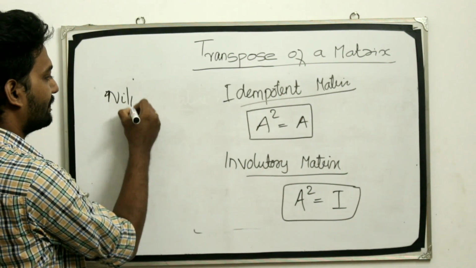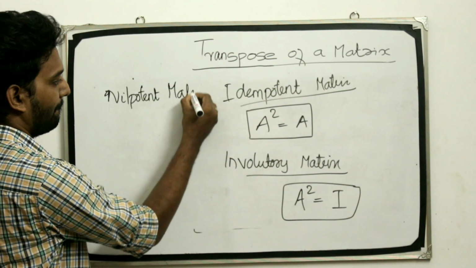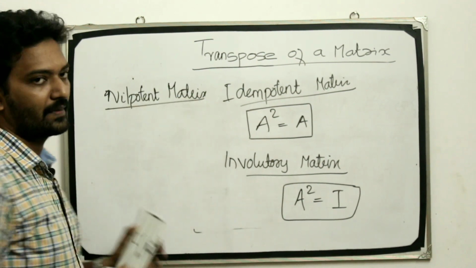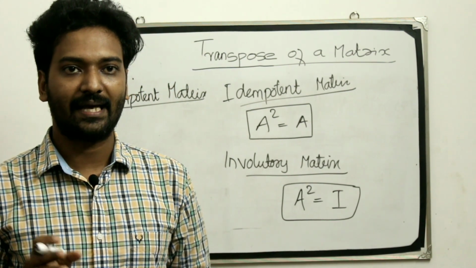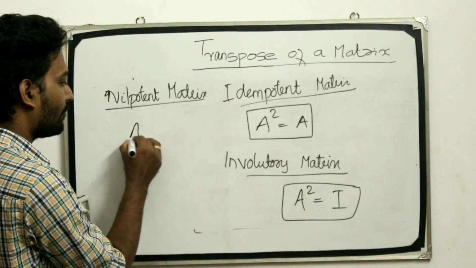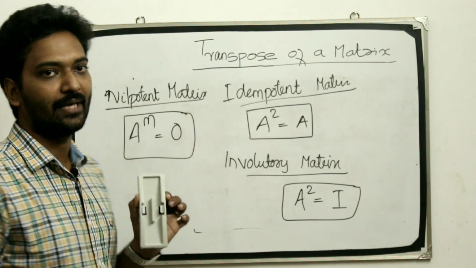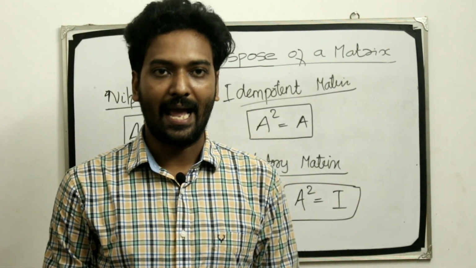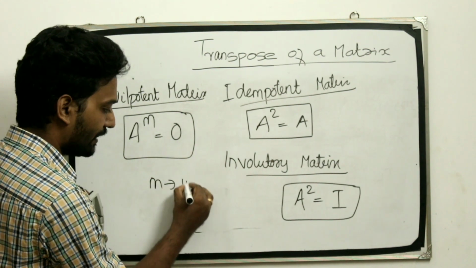Nilpotent matrix. A square matrix A is called nilpotent if there exists a positive integer m such that A raised to m is equal to 0. M is called the index.